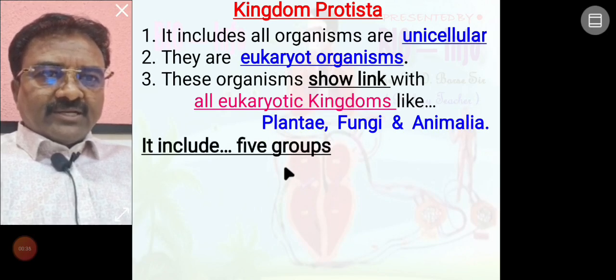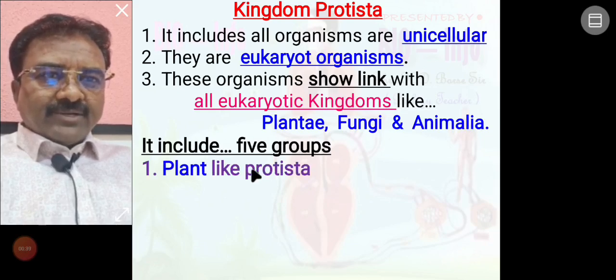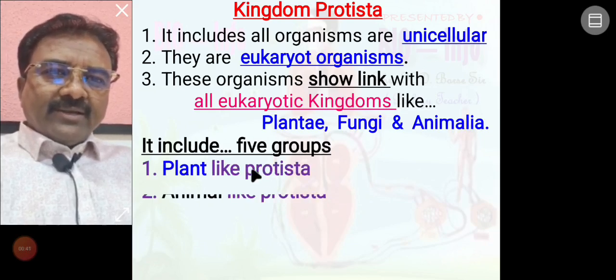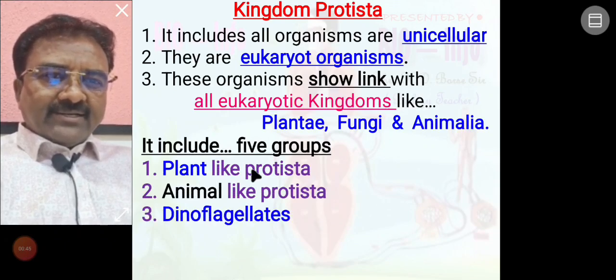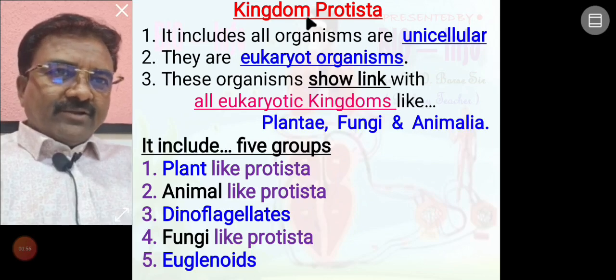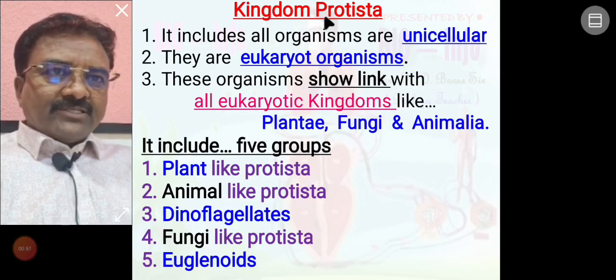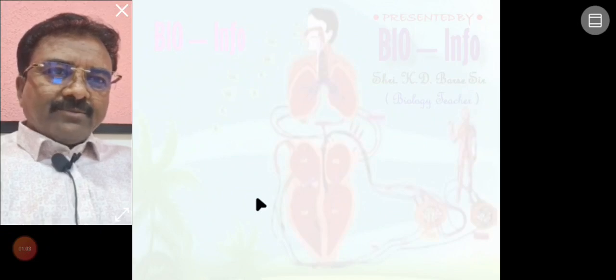Kingdom Protista includes 5 groups: plant like Protista, animal like Protista, dinoflagellates, fungi like Protista, and euglenoids. Here we have listed a total of 5 different groups included in Kingdom Protista. We will learn them one by one. First one is plant like Protista.